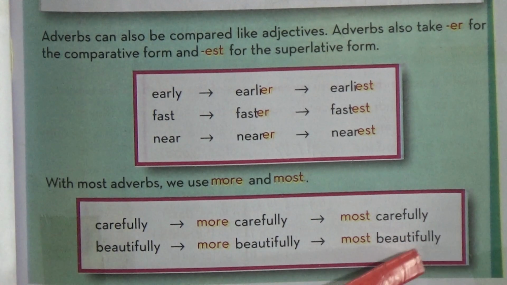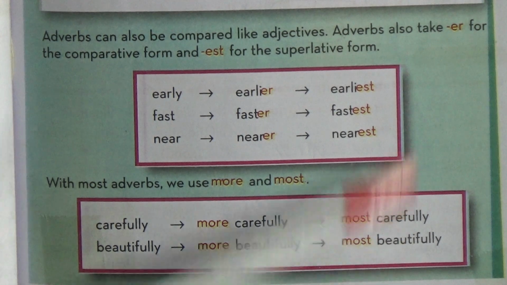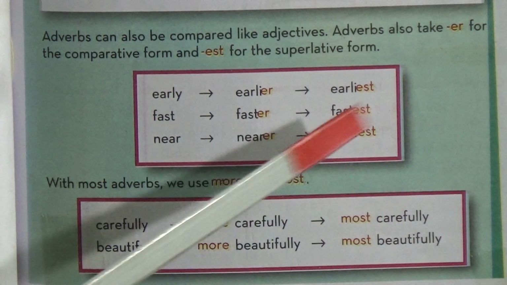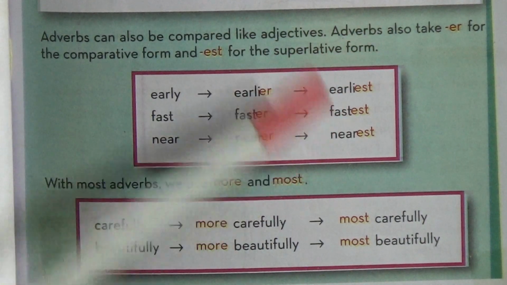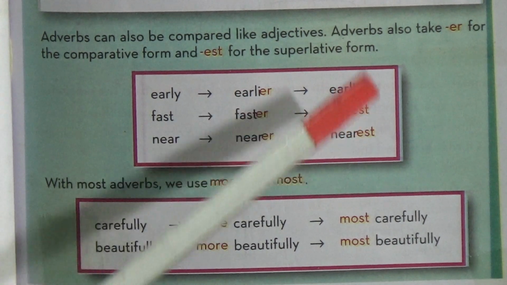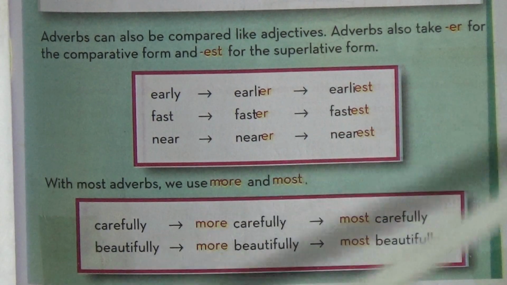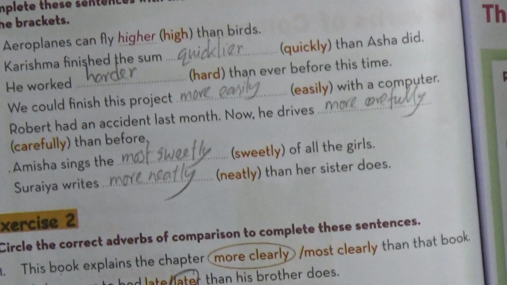Most beautifully. Dear students, when we compare two persons or two things with each other, at that time we have to use the comparative form. Okay, we have to use the comparative form. But when we compare more than two persons or more than two things, at that time we have to use the superlative form. Okay, now we will do exercise 1 from lesson number 17.